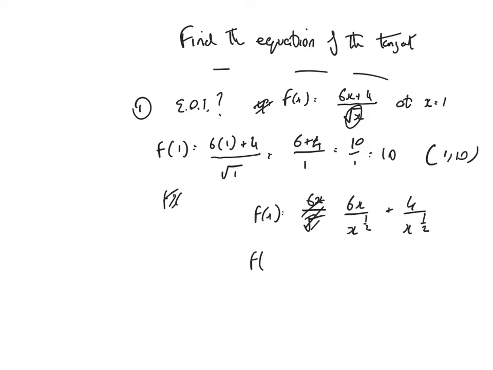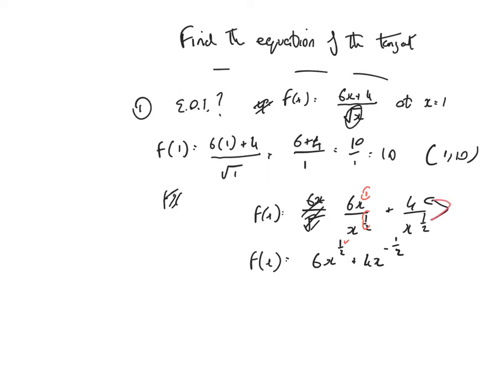I'm just continuing to prepare to differentiate. What number's up there, even though you can't see it, it's 1. So I'm subtracting the powers. 1 take away half is half, so it's 6x to the 1 half. Plus, bring that up, that's going to be 4x to the minus 1 half. The power up there was 1, 1 take away a half is 1 half. And then I'm bringing that up and making it minus 1 half.